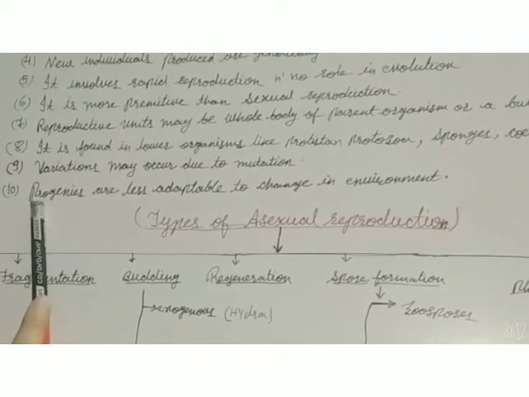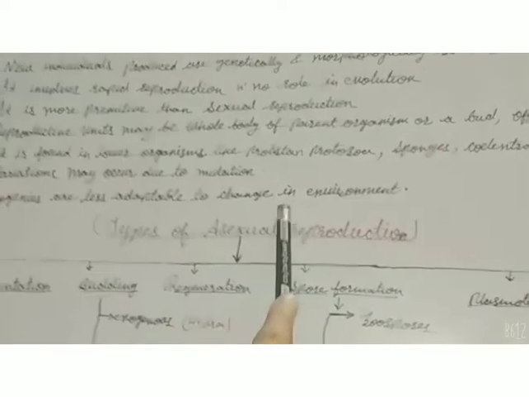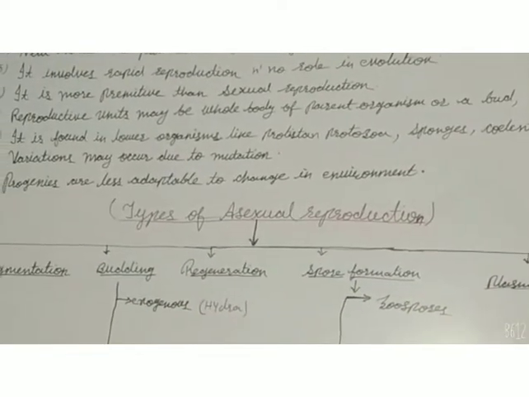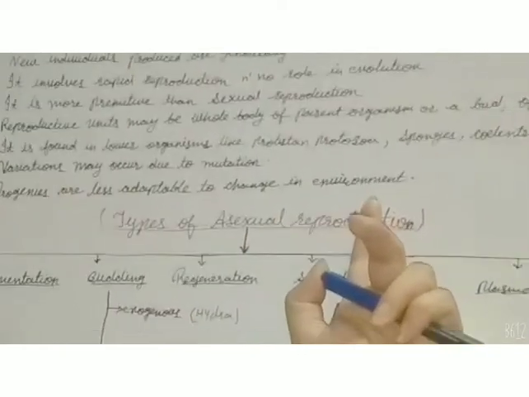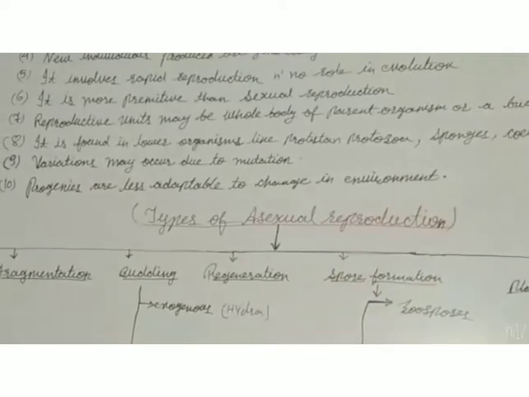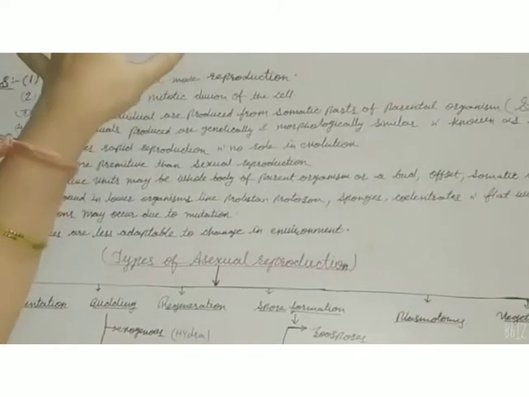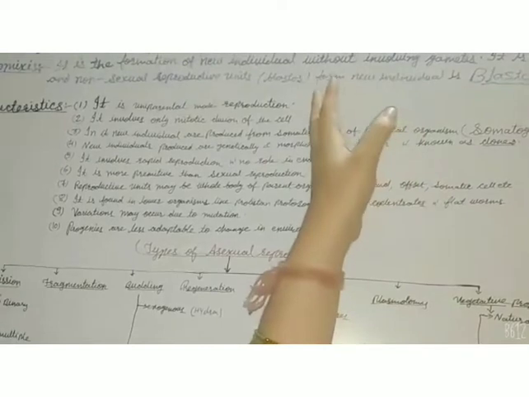The last characteristic of asexual reproduction is that progenies are less adaptable to change in the environment. Means they don't have the capacity to change or adapt themselves according to the environment. So these are all the characteristics of asexual reproduction which can be seen in the offspring produced due to asexual reproduction.